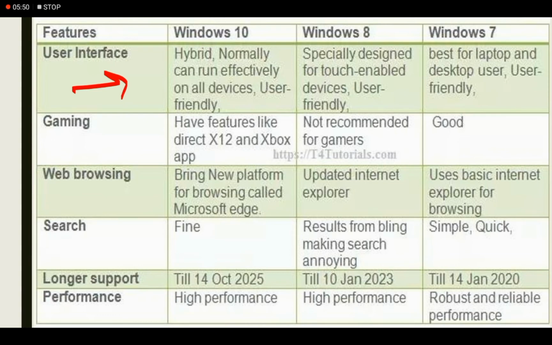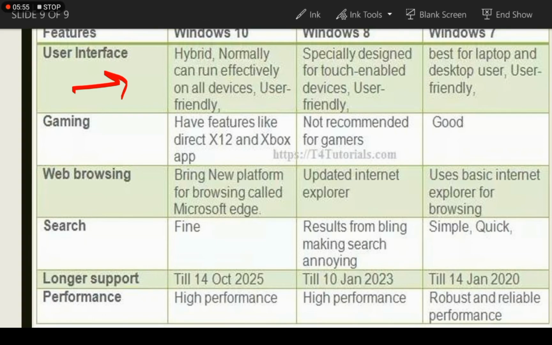Windows 8 is specially designed for touchscreen enabled devices, and is user friendly. Windows 7 is best for laptop and desktop users. This is also user friendly. As we know, all the Windows are user friendly.